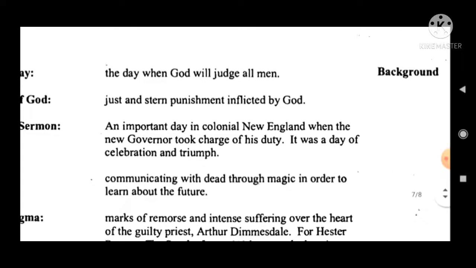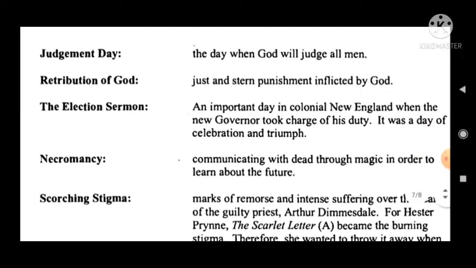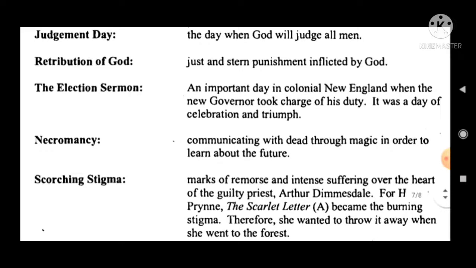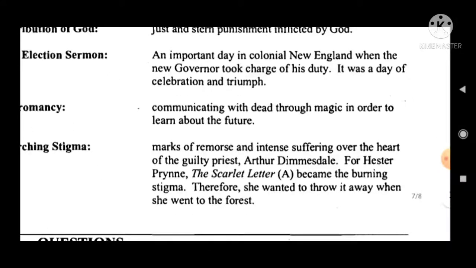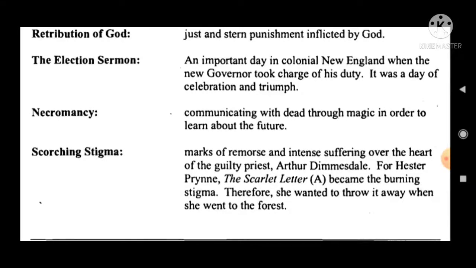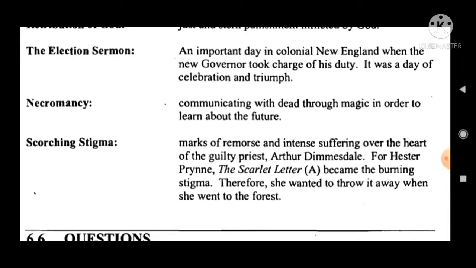The day of judgment, the day when God will judge all men. Then retribution of God: just and stern punishment inflicted by God. The election sermon: an important day in colonial New England when the new governor took charge of his duty. It was a day of celebration and triumph.